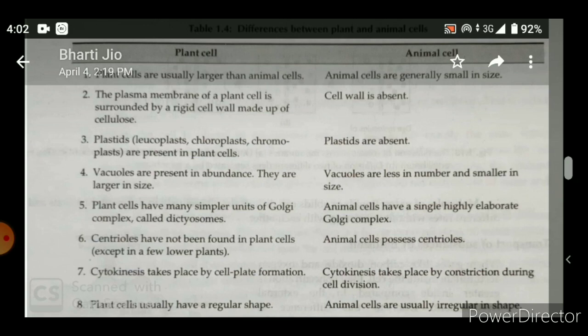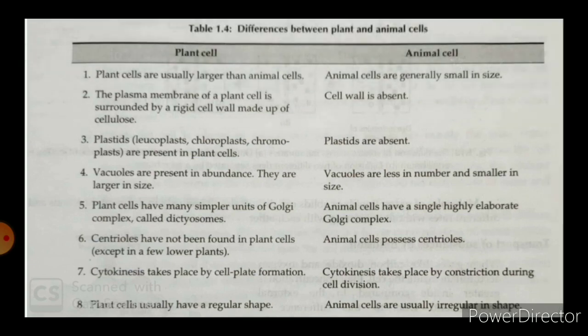In plant cells, centrioles are absent, whereas in animal cells, centrioles are present. In plant cells, cytokinesis takes place by cell plate formation, whereas in animal cells, cytokinesis takes place by constriction during cell division. Plant cells usually have a regular shape, whereas animal cells are usually irregular in shape.